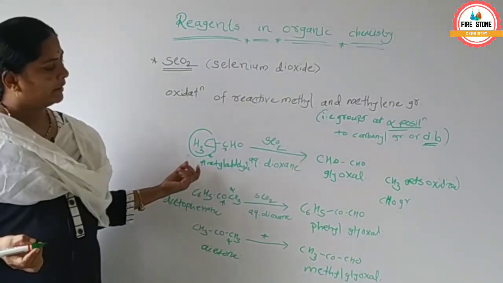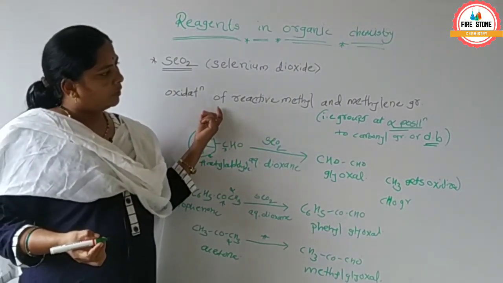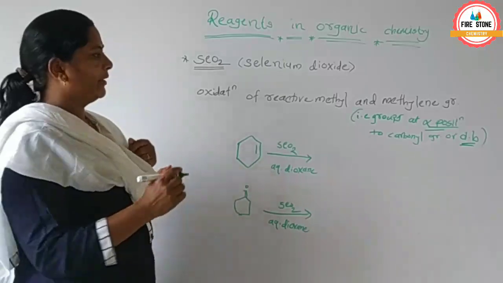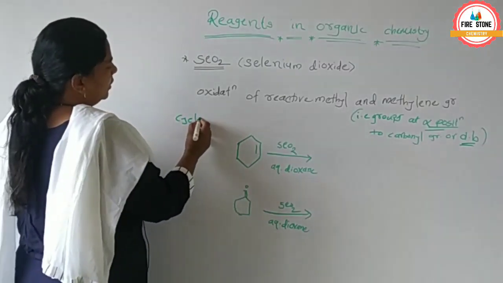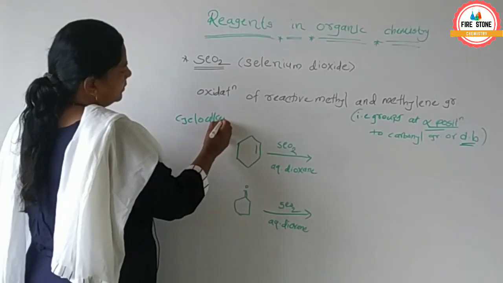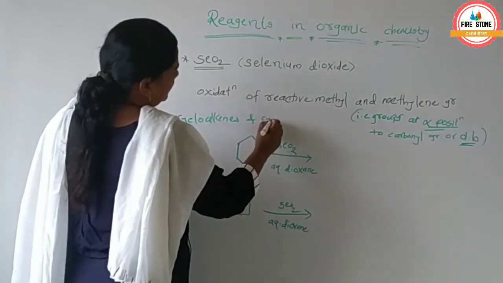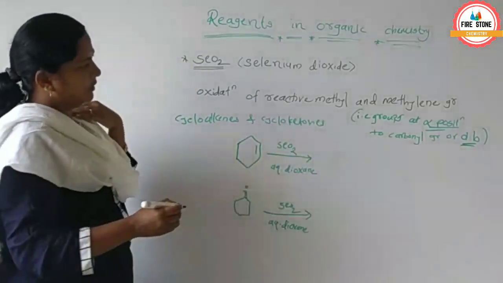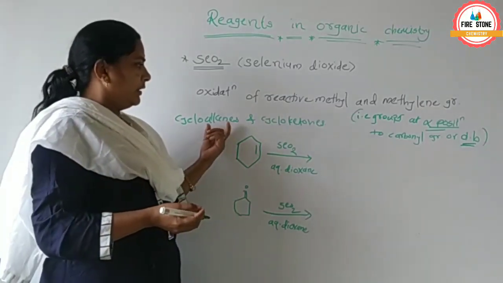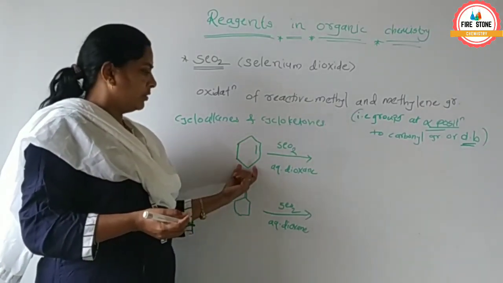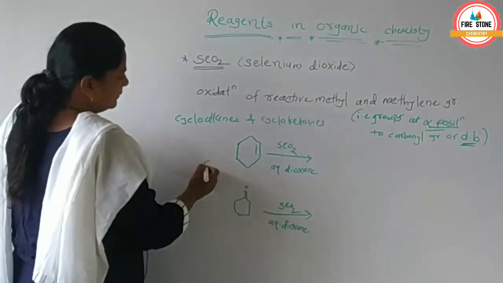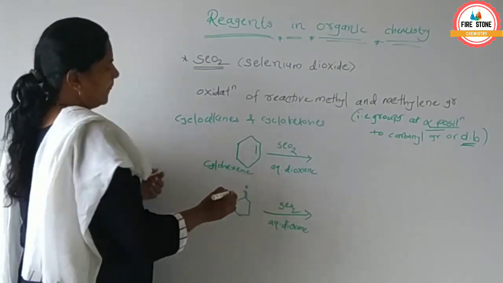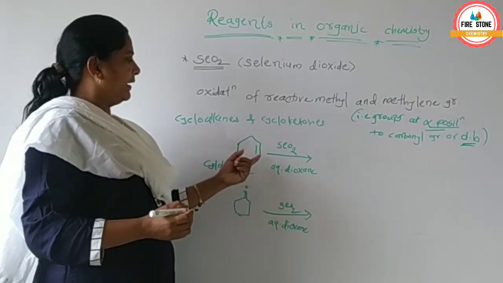Next we see groups next to the double bond, in cycloalkenes and cycloketones, where oxidation takes place. This is cyclohexene, cyclohexane with a double bond.